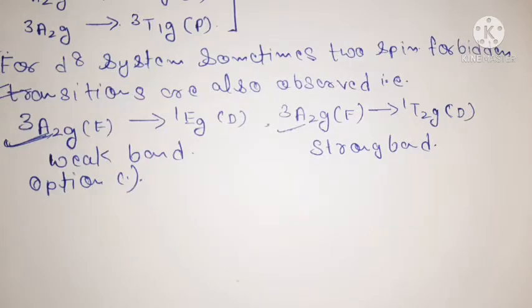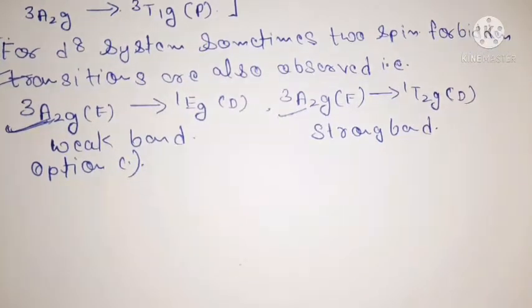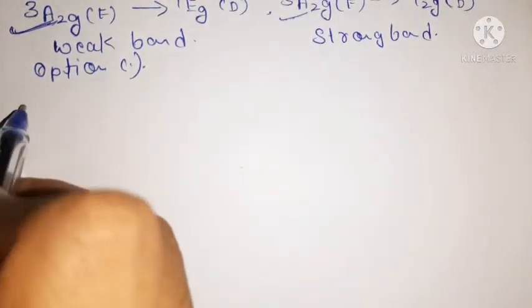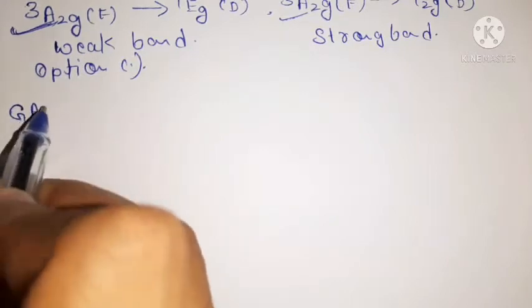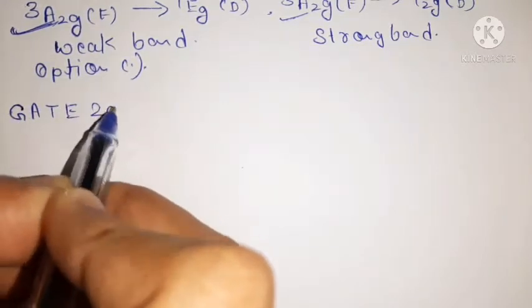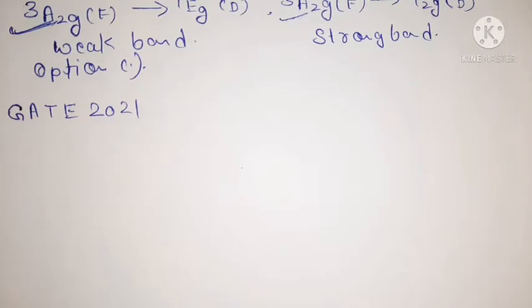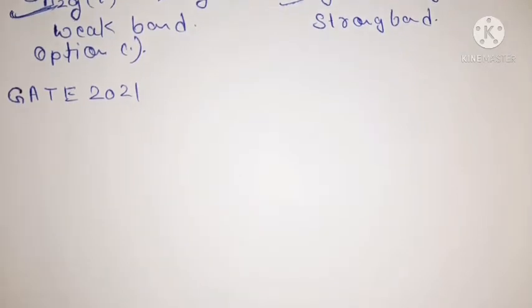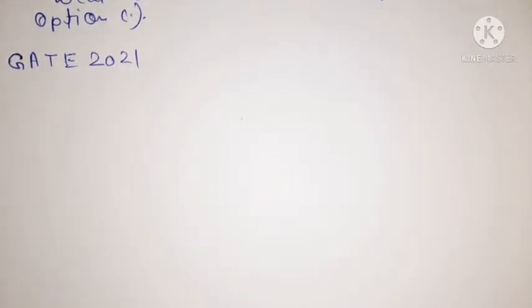Now our next questions were asked in the GATE 2021 exam. See, this is your first question from GATE 2021.